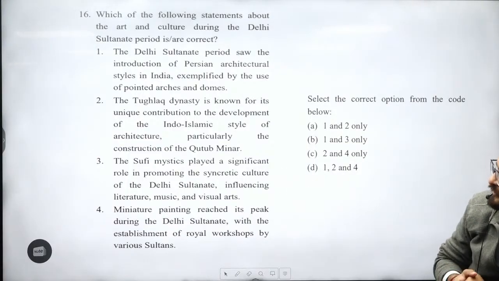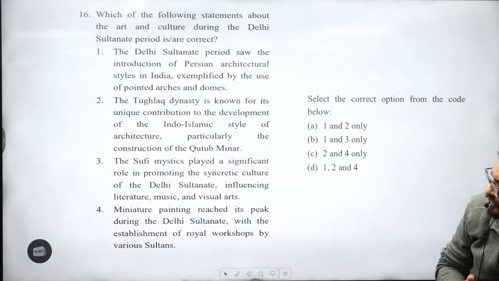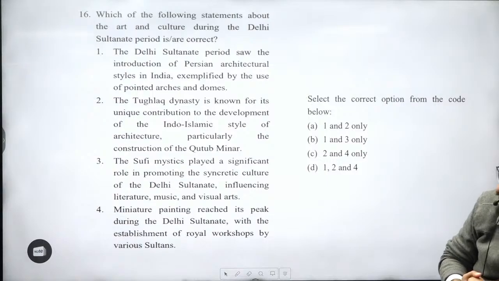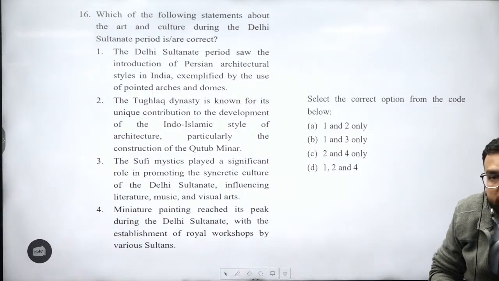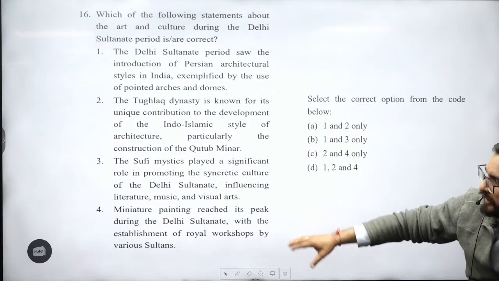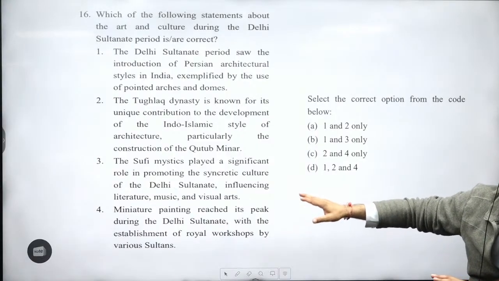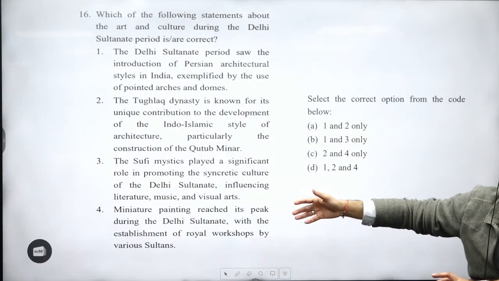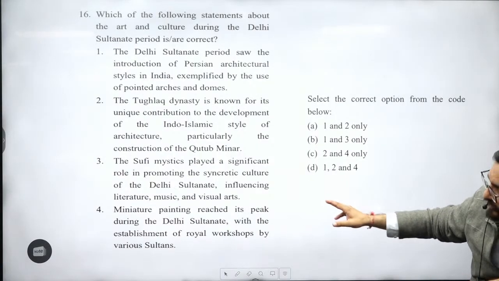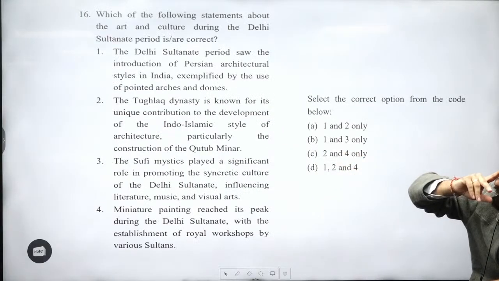Sufis. The Sufi mystics played a significant role in promoting the syncretic culture of the Delhi Sultanate. Miniature painting reached its peak during the Delhi Sultanate. Jahangir, Mughal period. Look, this is overrated information, but those who are new, first or second attempters, you should also understand this information because this is known by everyone in this competition, right? Easy question. Answer will be